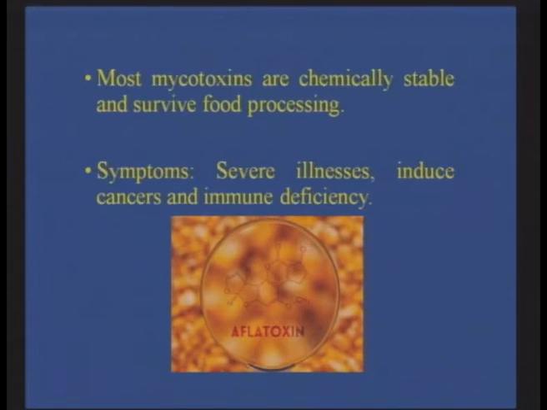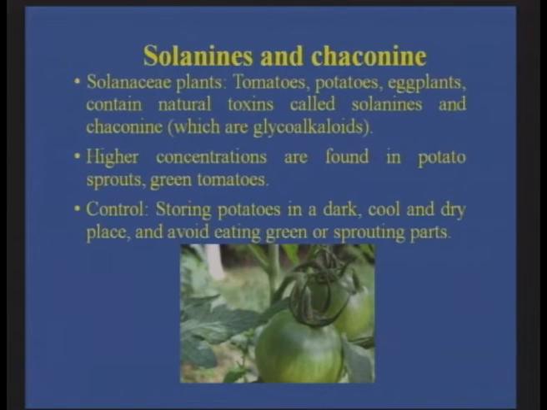In the same way, aflatoxins are also toxins, and they are chemically stable, and they can sometimes survive food processing conditions. They can cause severe illnesses and induce cancers and also immunodeficiency in certain cases. Solanins and chaconine. These are produced by species of the family Solanaceae that mainly belongs to the potato family, the sweet potato family, and so on.